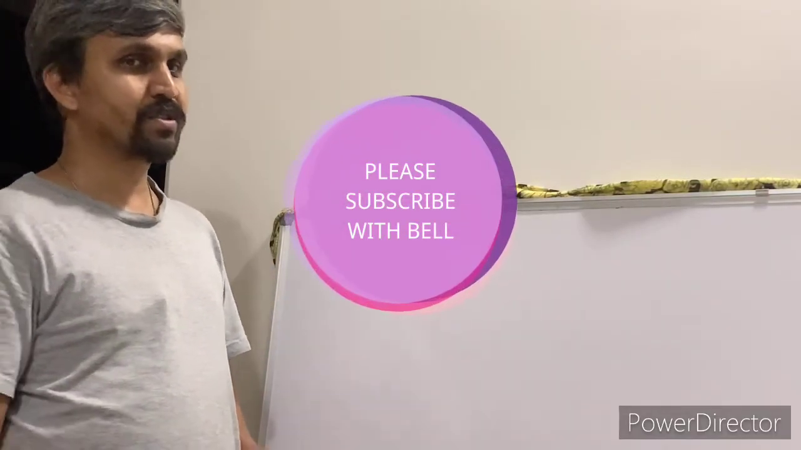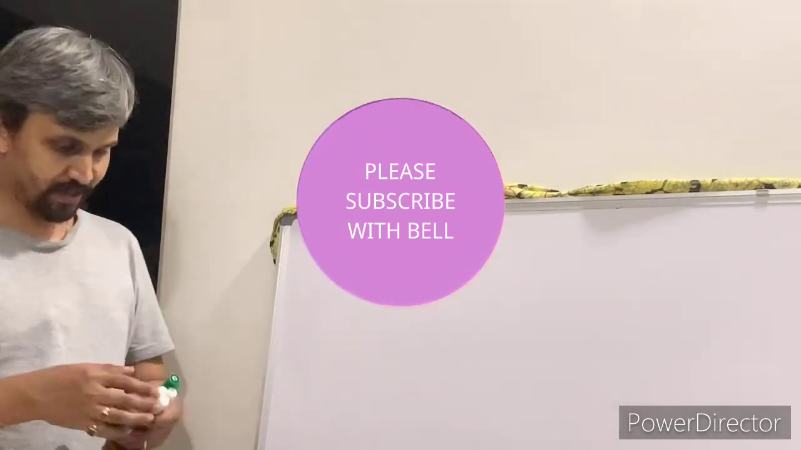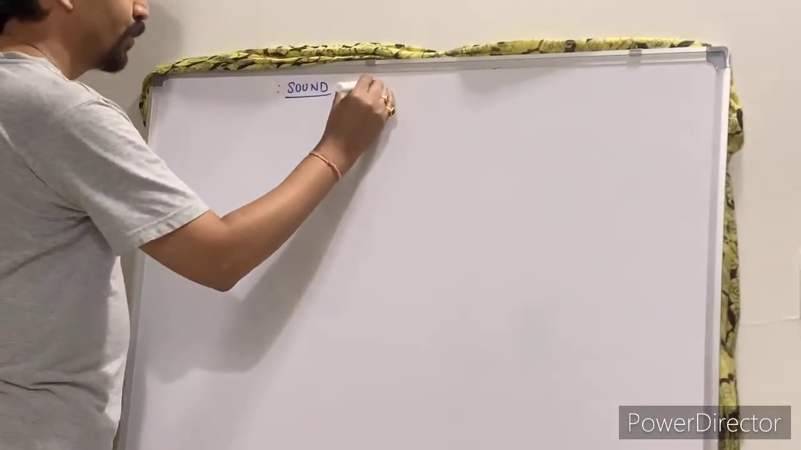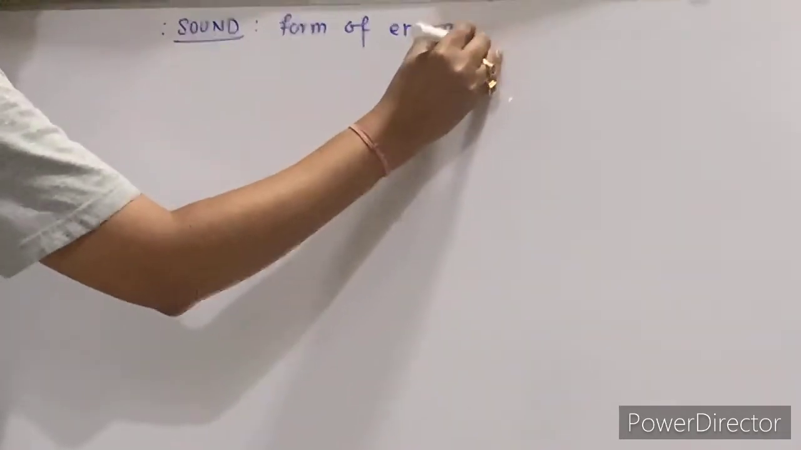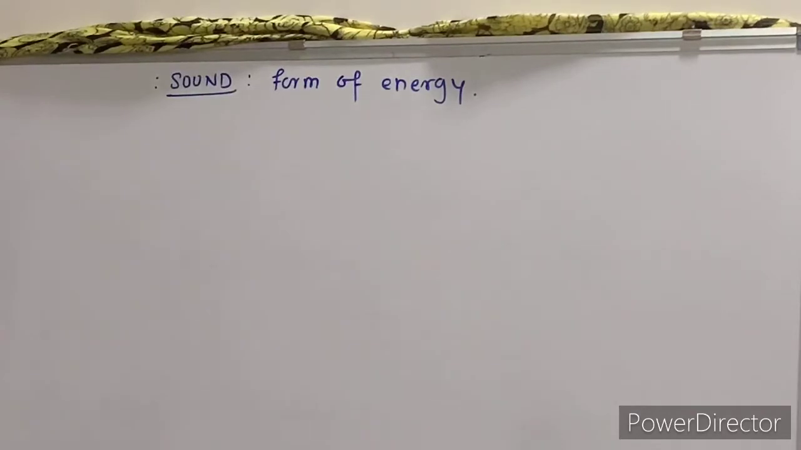Now today we are going to start with the sound chapter for standard 9. Now check, what exactly is sound? Can I say sound is a form of energy? Sound is a form of energy. Now a vibrating body is a source of sound.